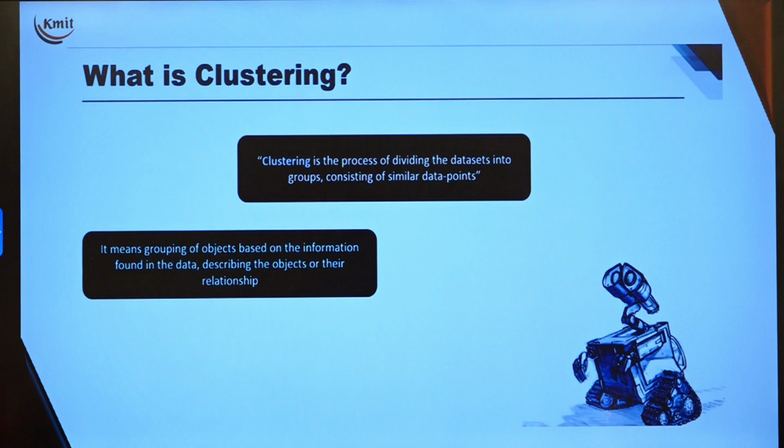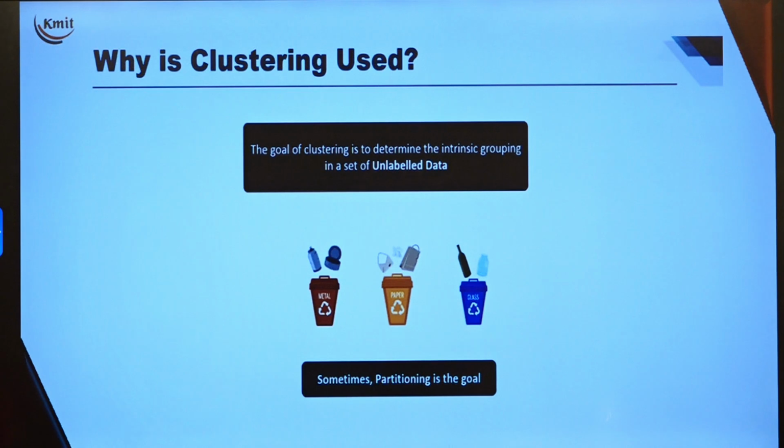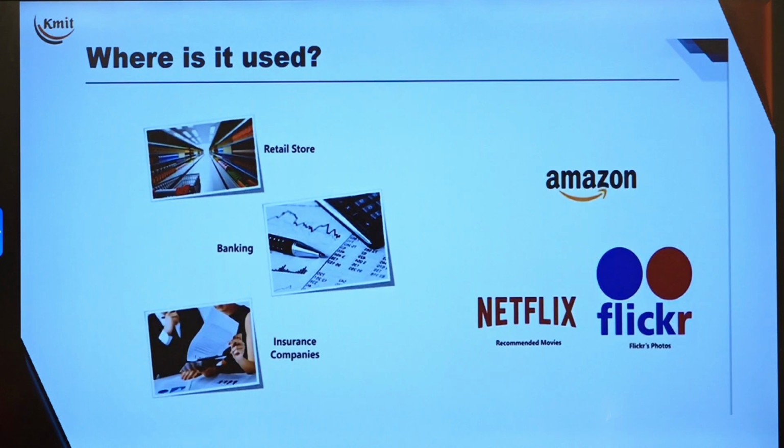Now it means grouping of objects based on the information. As we have seen, apples, bananas and mangoes are different. Bowlers and batsmen are into one group, one category. So the goal of clustering is basically to determine the grouping of unlabeled data. So that is about clustering.